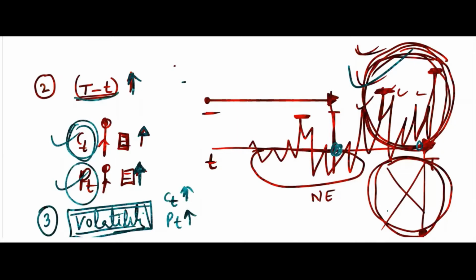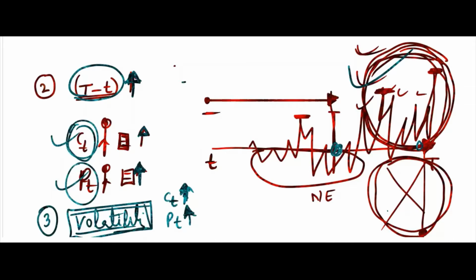So the time to expiry, if it goes high, then what will happen? Volatility, the more volatility, the better it is. Now we'll go to the interest rate in the market. If the interest rate in the market goes up, then what will happen?